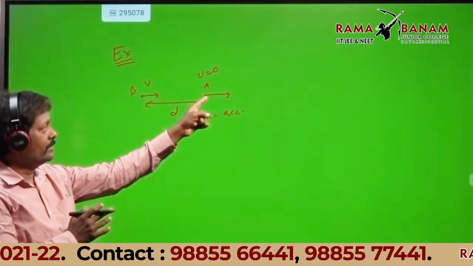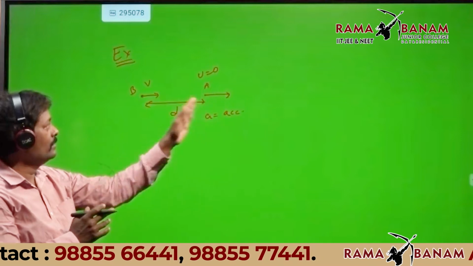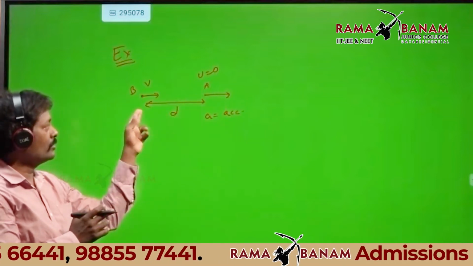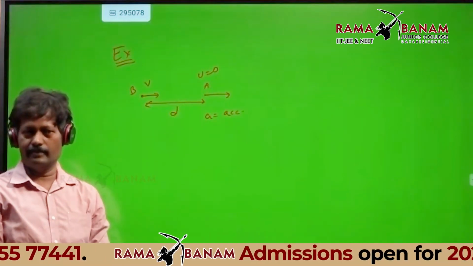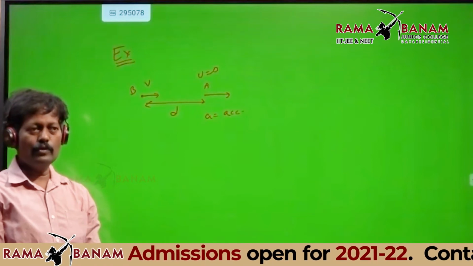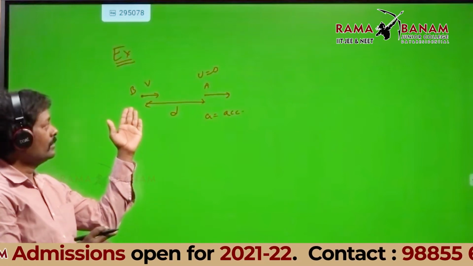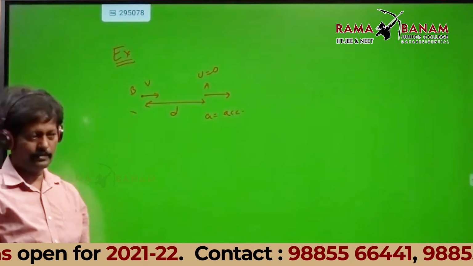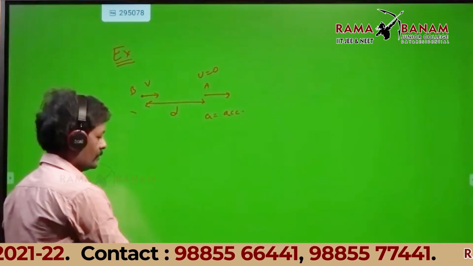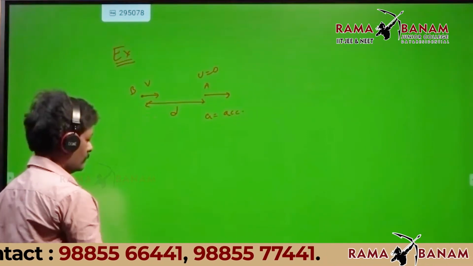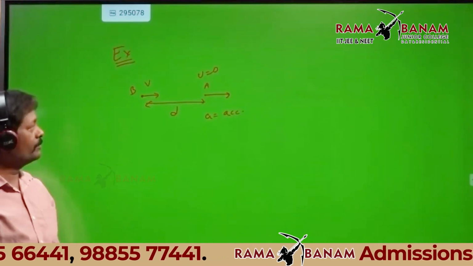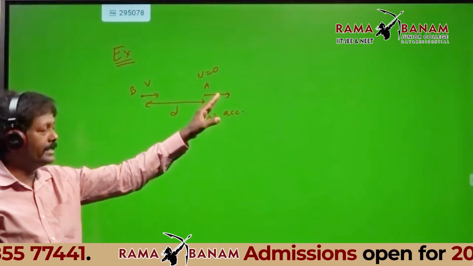When A started moving, B is at a distance of d behind A. Now we want to check whether B can meet A or not.